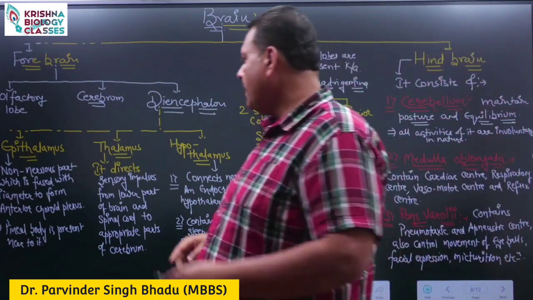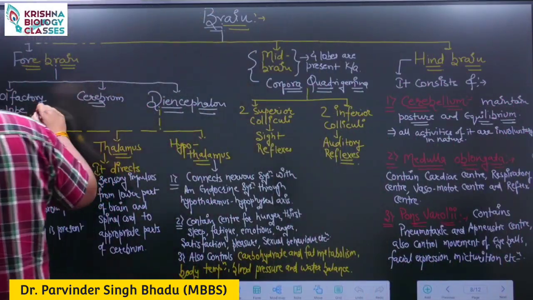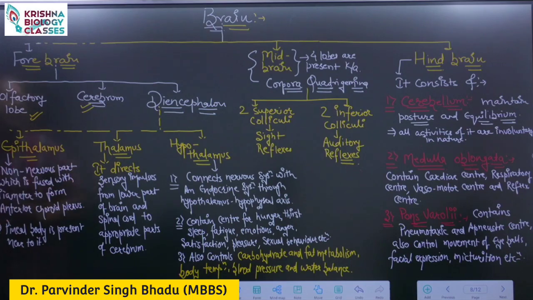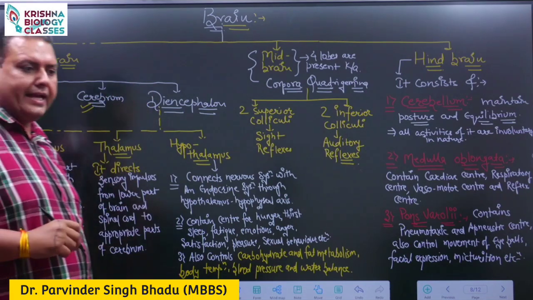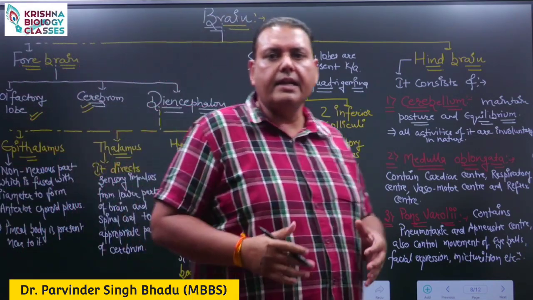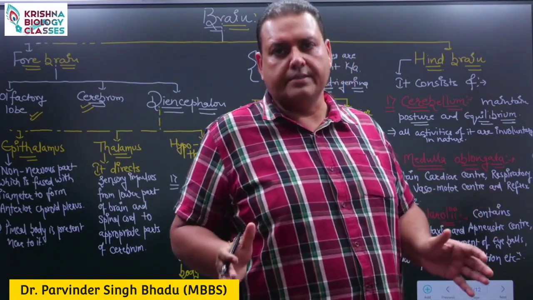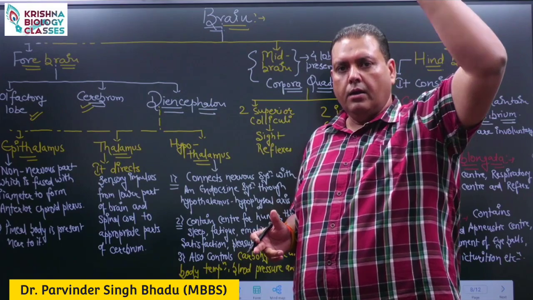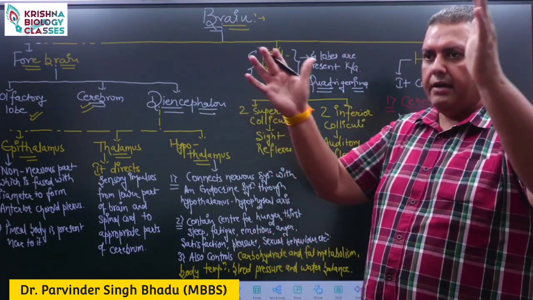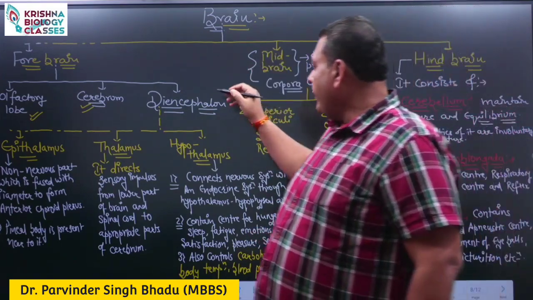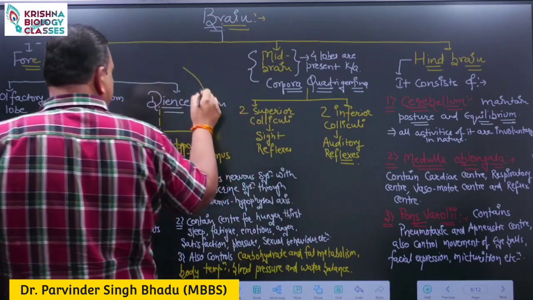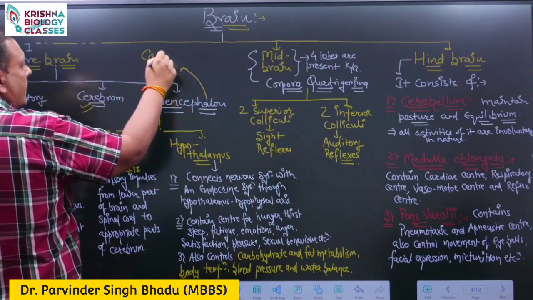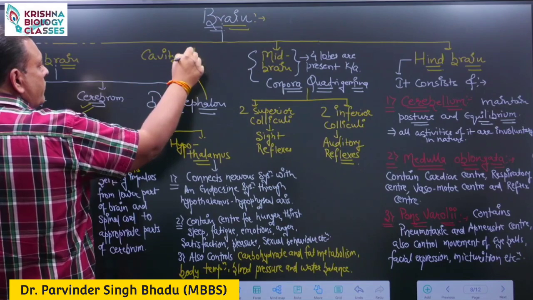Now, we had already discussed the olfactory lobe and cerebrum. The cavity is named diencephalon. Cavity generally represents the hollow covered space. Hollow means it has one roof, one floor and side walls. So the cavity of forebrain is diencephalon. It is the cavity of forebrain.